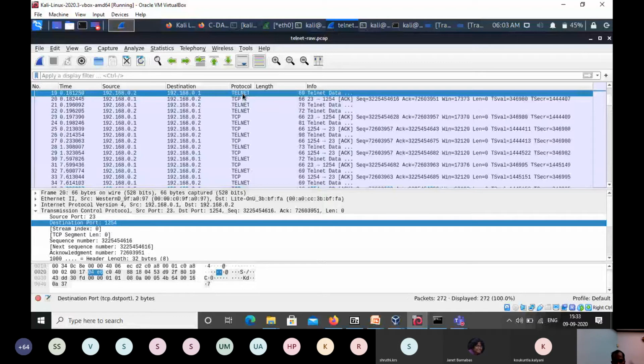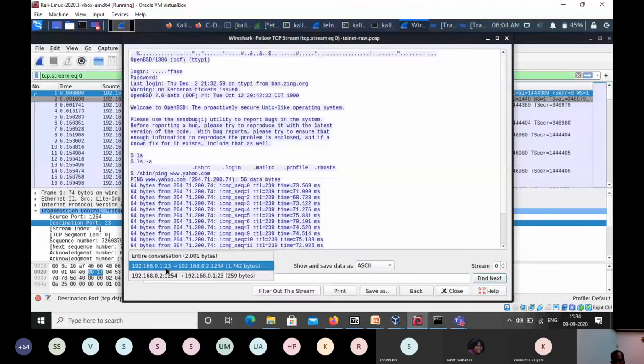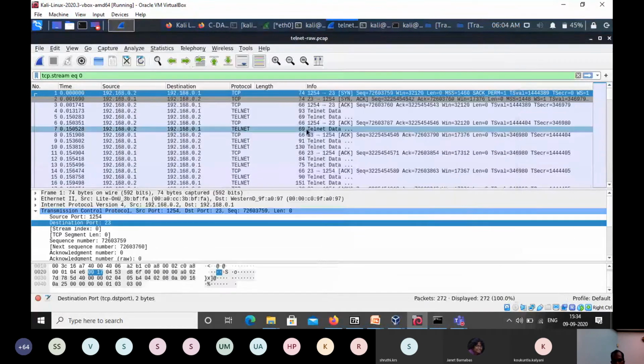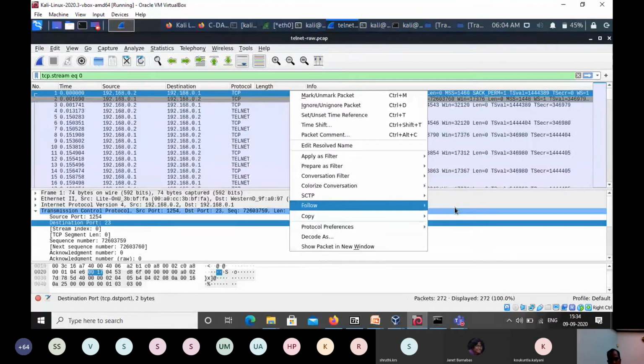This is the communication from client to server. Sorry, this is communication from server to client, because the port number is 23 on the source side. Usually the standard port will be used by the server. And you can see the reverse one is using port number 1254 and the destination port is 23. So we can analyze the traffic using Wireshark. This is one example. You can follow the TCP stream and check what communication happened.